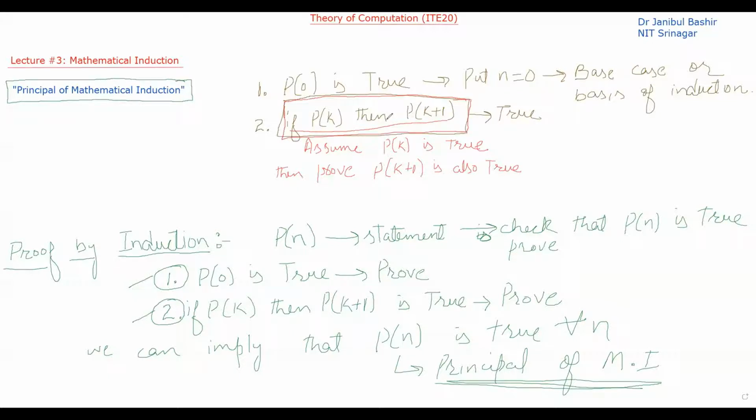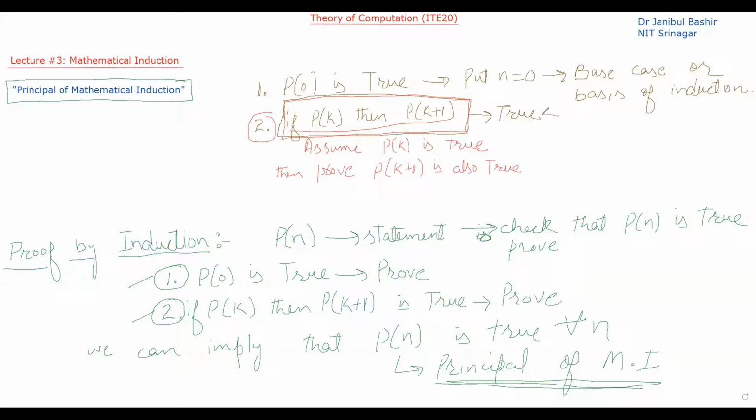So how are we going to prove the second statement as true? As we discussed in lecture number 2, whenever we have to prove these kinds of statements, we will first assume P of k is true, and after that we will prove P of k plus 1 is also true.